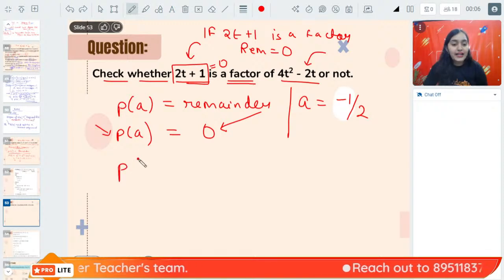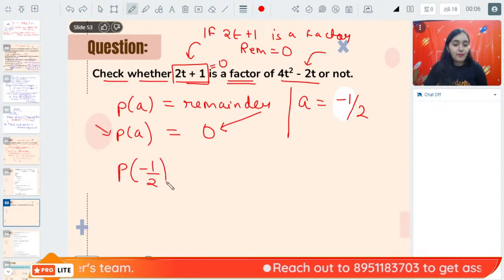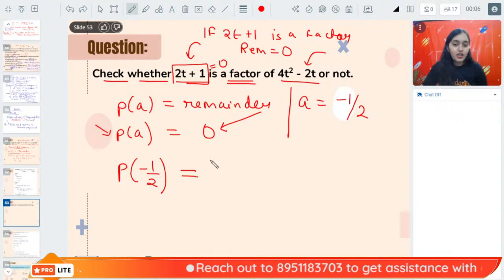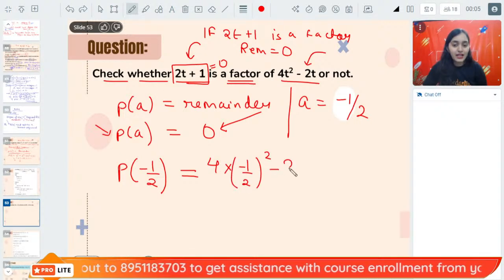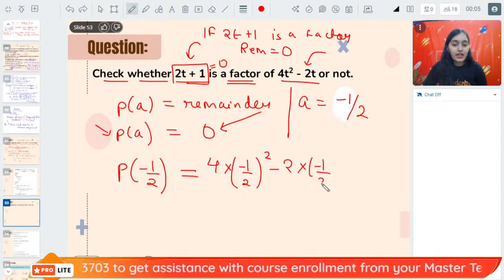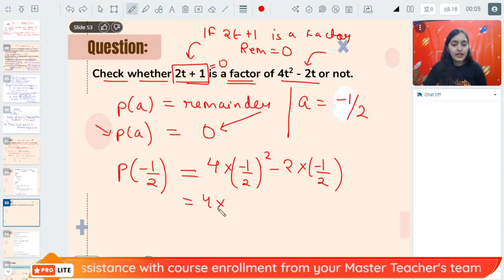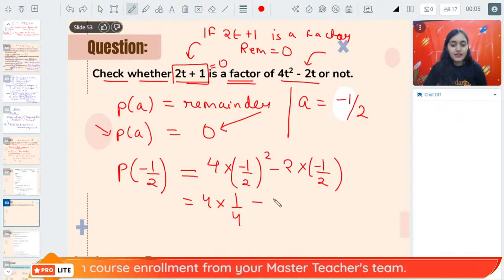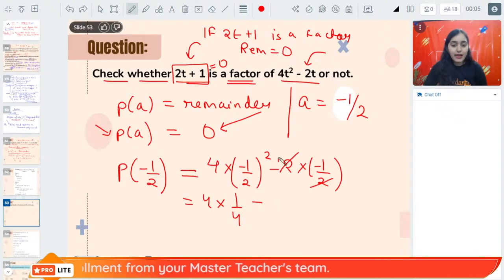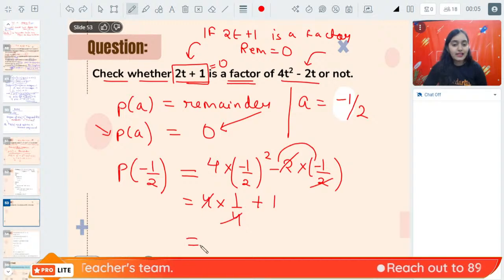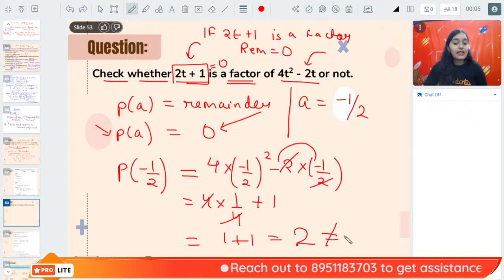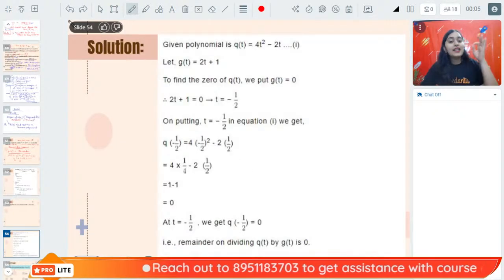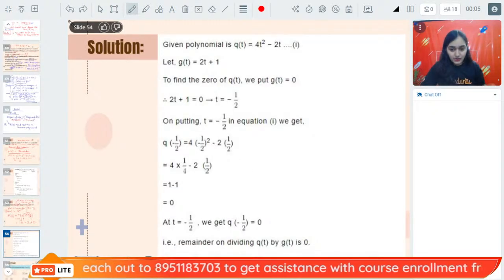Now, find out the value of p(minus 1 upon 2). p(minus 1 upon 2) is 4 into (minus 1 upon 2) whole square minus 2 into minus 1 upon 2. So this is 4 into 1 by 4 minus 2 into minus 1 by 2. The 4s cancel, minus of minus is plus 1, and 1 plus 1 is equal to 2. So since 2 is not equal to 0, the remainder is not equal to 0.